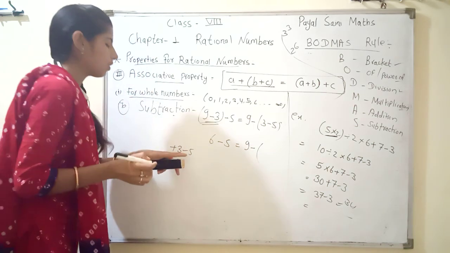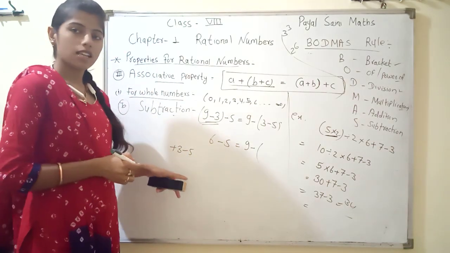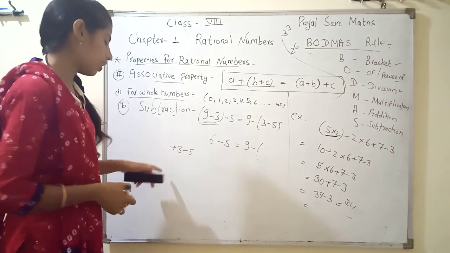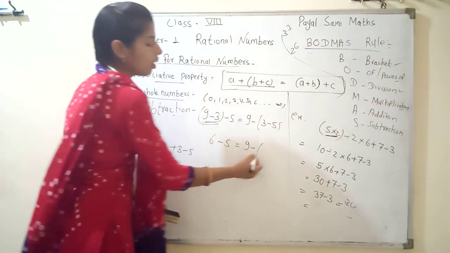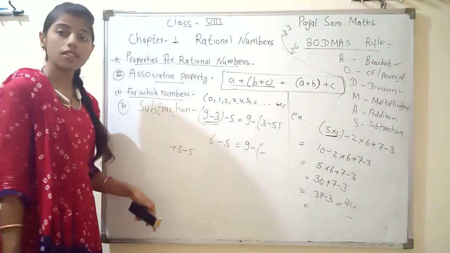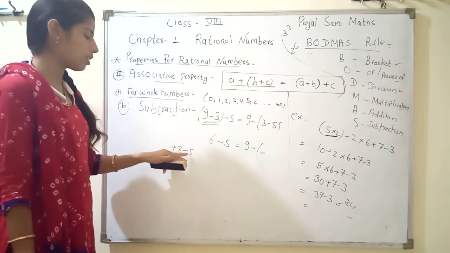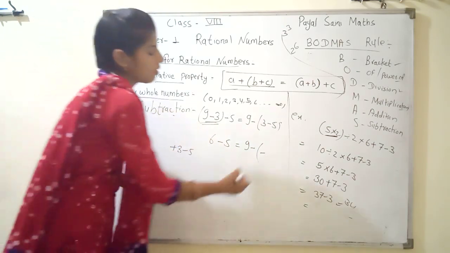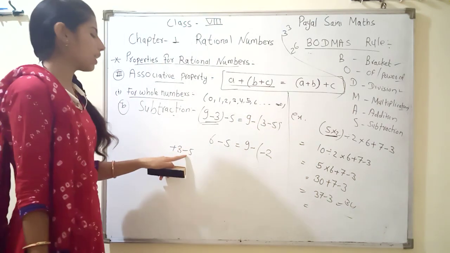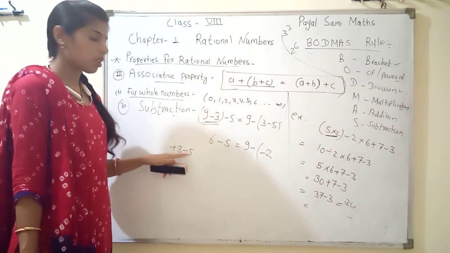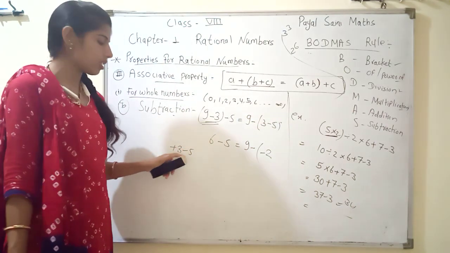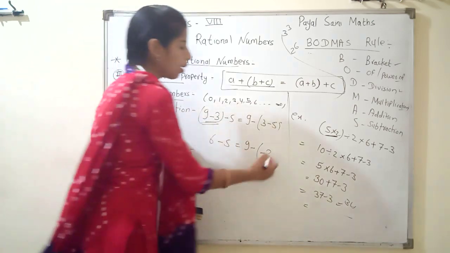We know that if unlike signs come, then we always subtract. And what sign will be put here? Which number is greater, 3 or 5? It's simply subtraction. 5 minus 3 is 2 and we know that the minus number is greater than the plus number, so our sign will be minus.